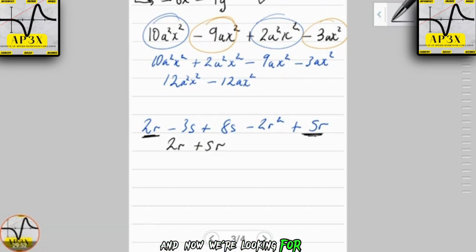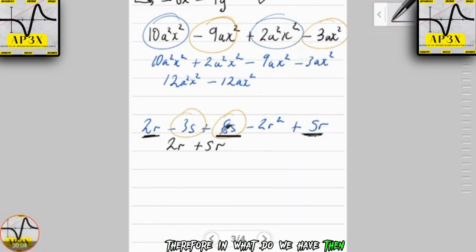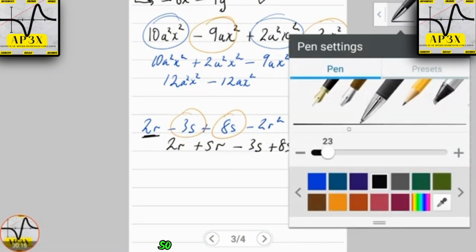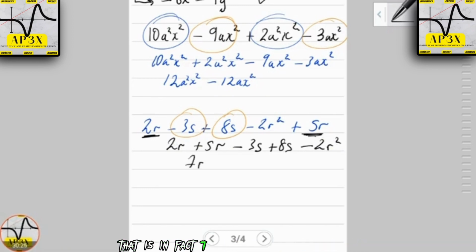Then now we're looking for this one. So which one is it? It looks to be already grouped beside each other, so that's good. So therefore what do we have is minus 3s plus 8s. Now, this is the odd term out. The odd term out here is minus 2r squared. It has no one to group itself with. So then what is 2 plus 5? That is in fact 7r.